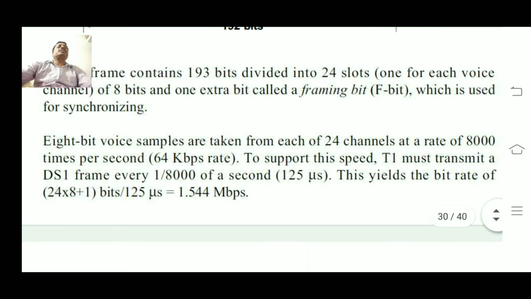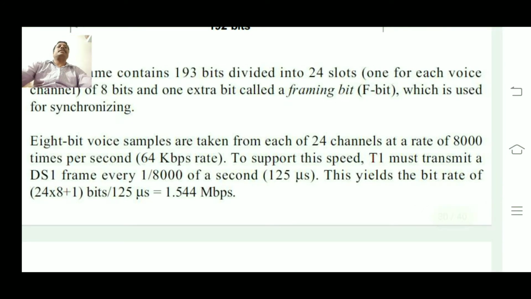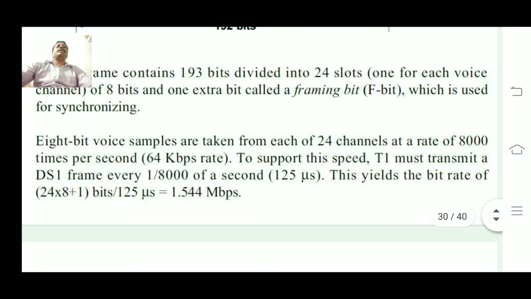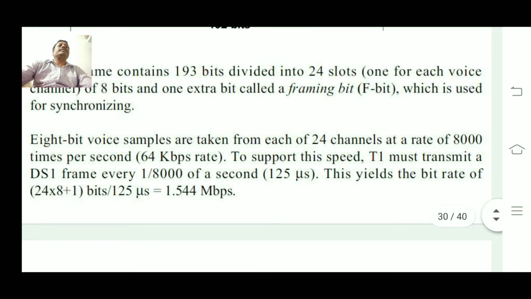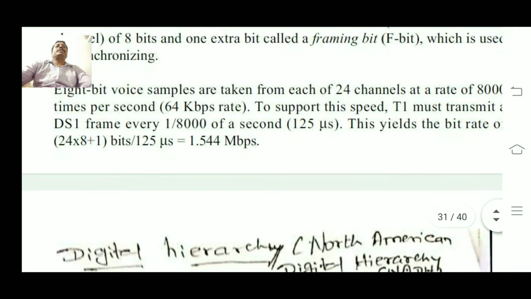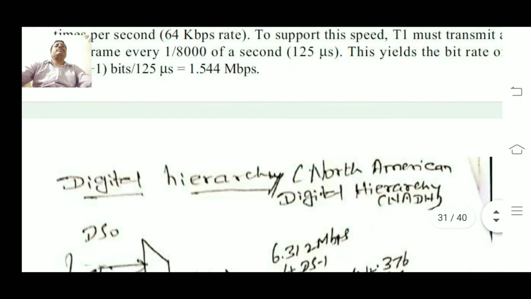To support this speed, T1 must transmit a DS1 frame every 1 by 8,000 seconds, that is 125 microseconds. It yields the bit rate of 1.544 Mbps.